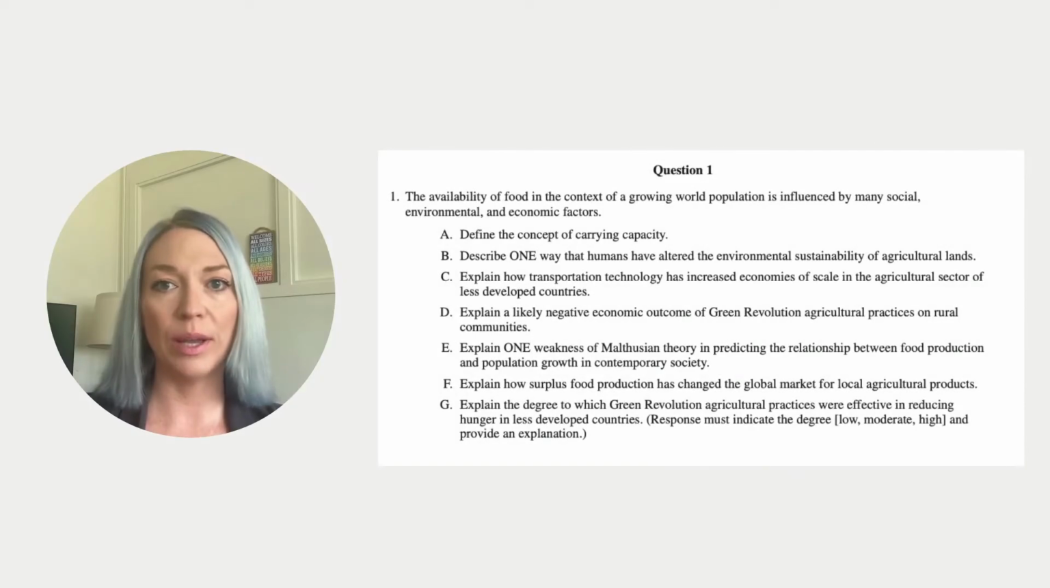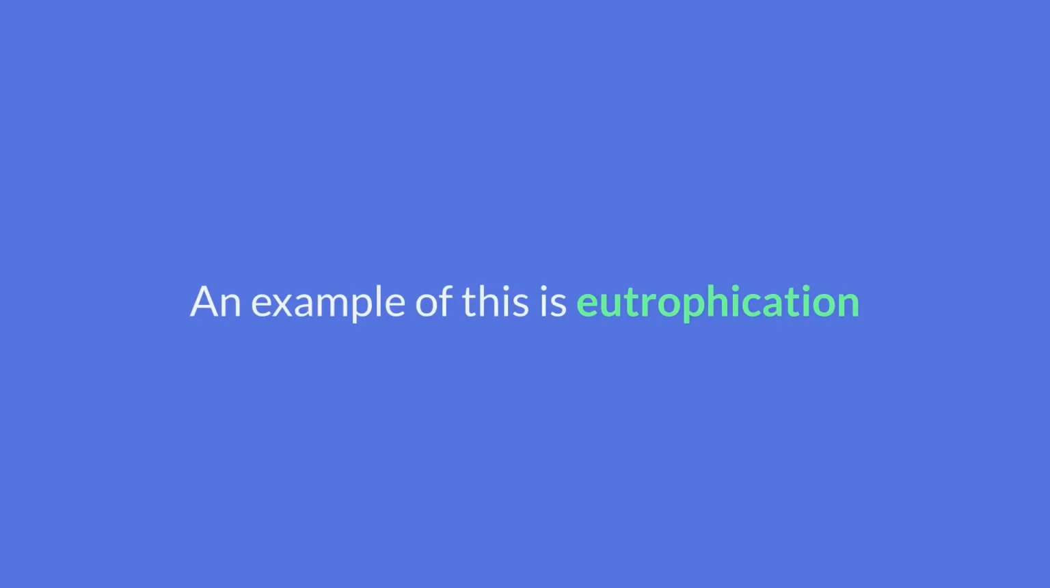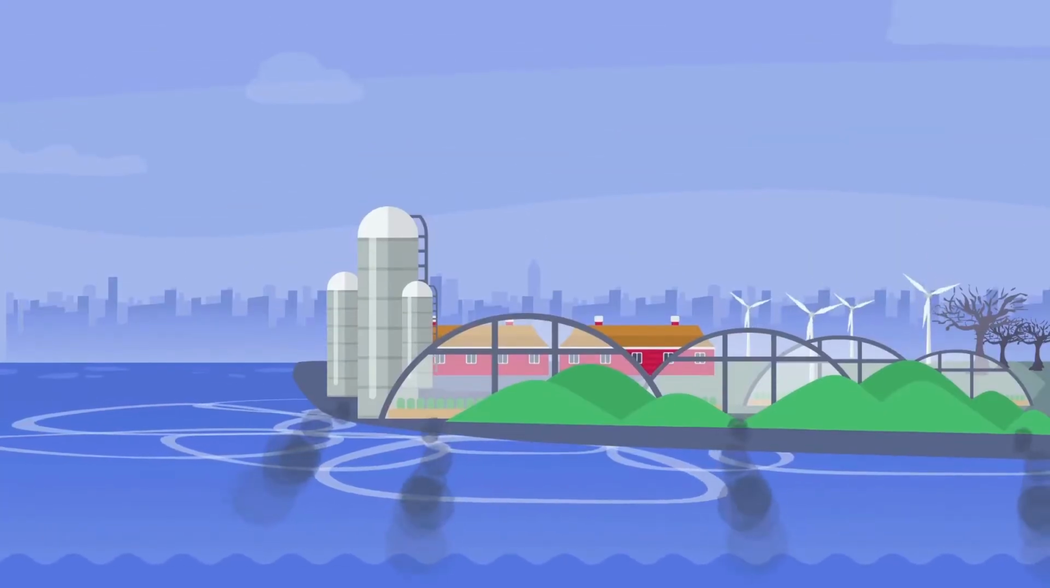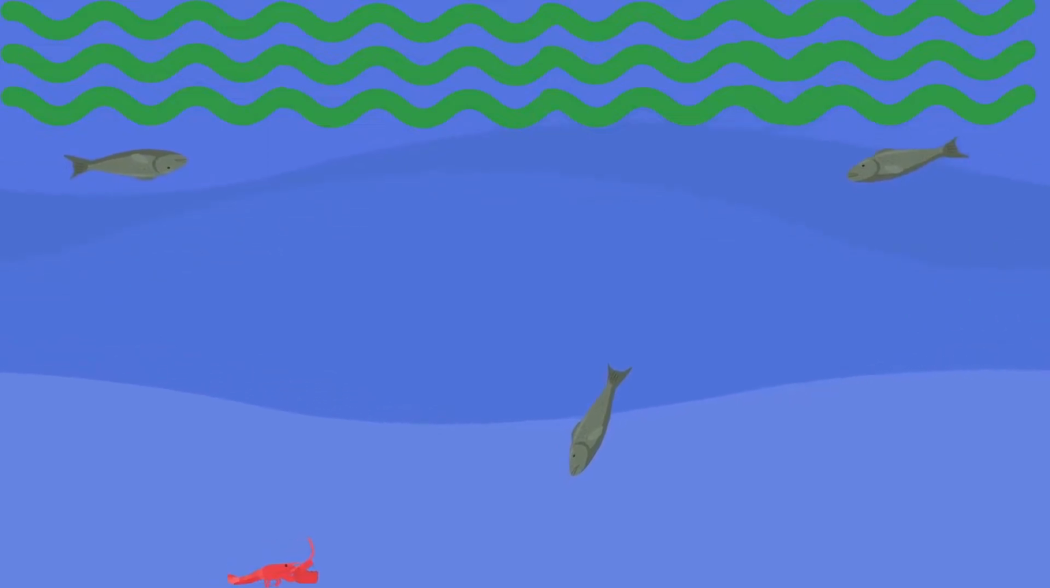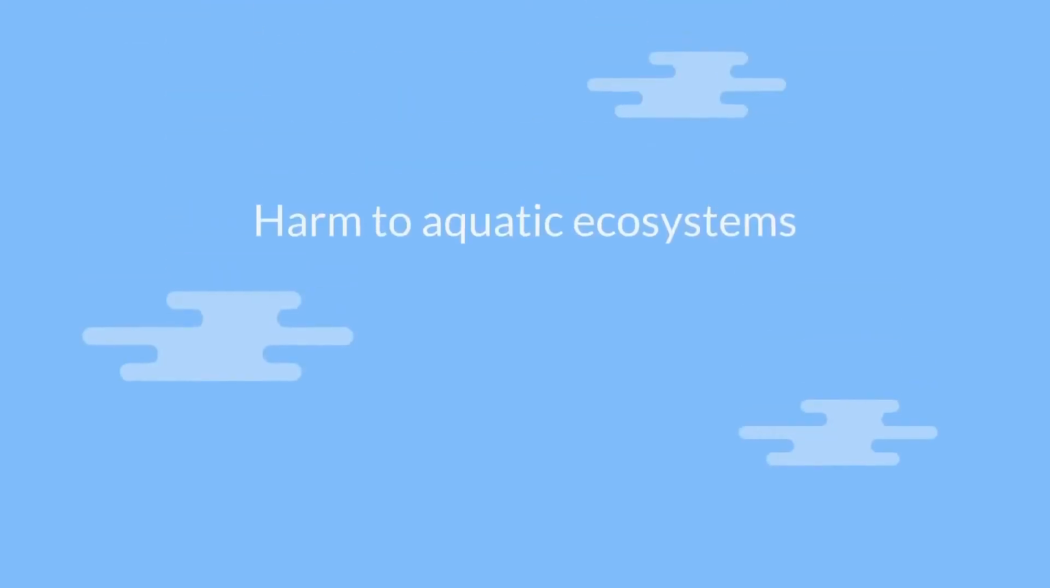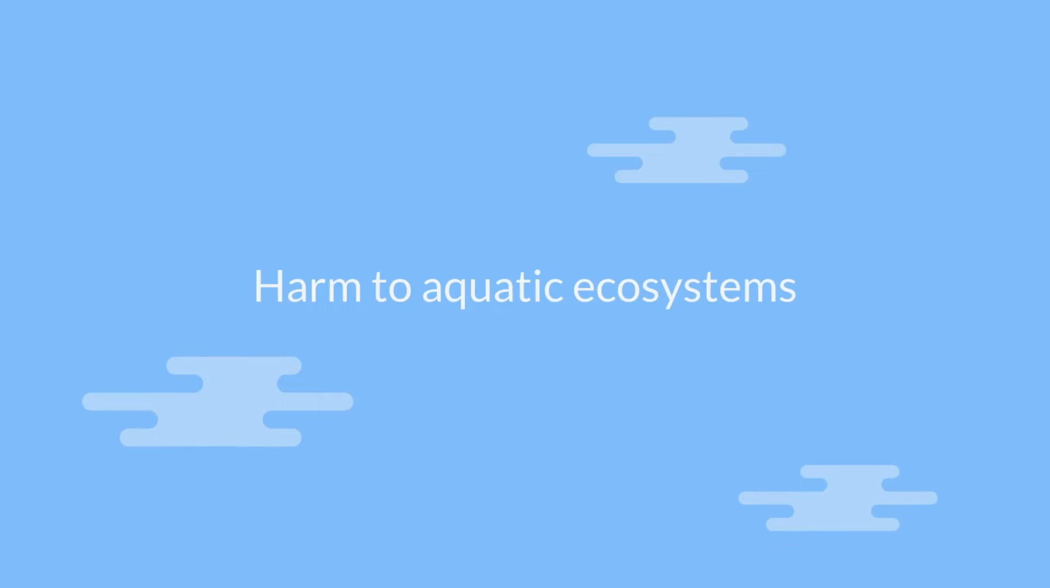Let's move on to bullet B. Describe one way that humans have altered the environmental sustainability of agricultural lands. The overuse of synthetic fertilizers and pesticides has depleted resources like water and soil, reducing biodiversity and productivity. An example of this is eutrophication. It's a process where excessive nutrients, often from synthetic fertilizers, run off into nearby water bodies, leading to excessive algal blooms. These blooms end up depleting oxygen levels in the water, causing harm to aquatic ecosystems.